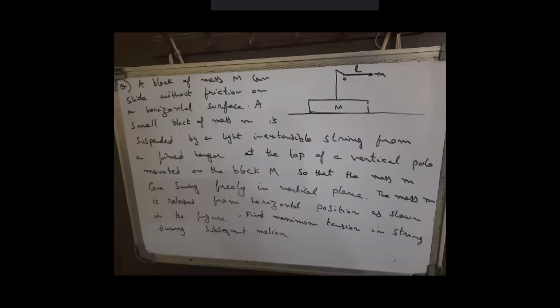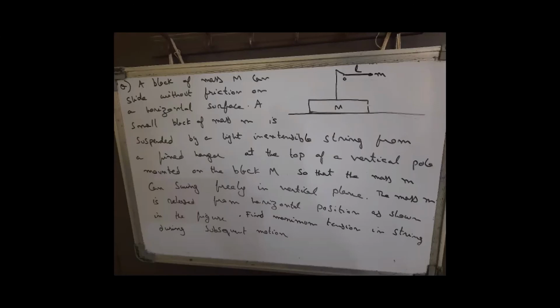Okay, so the question here: there's a block of mass capital M which can slide without friction on a horizontal surface. A small block of mass small m is suspended by an inextensible string from a fixed hanger at the top of a vertical pole mounted on the block.